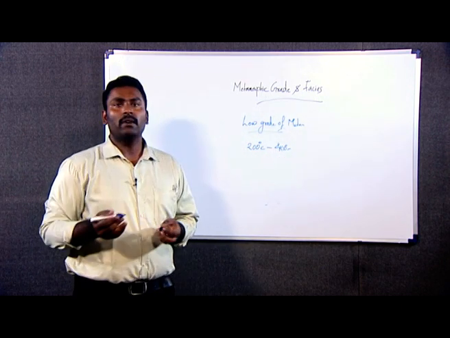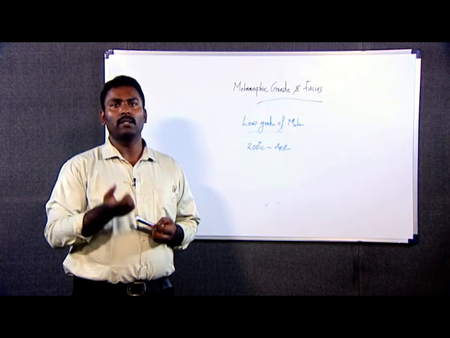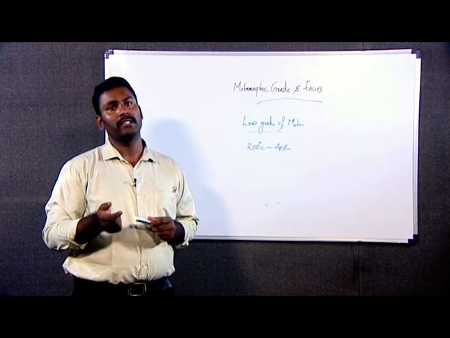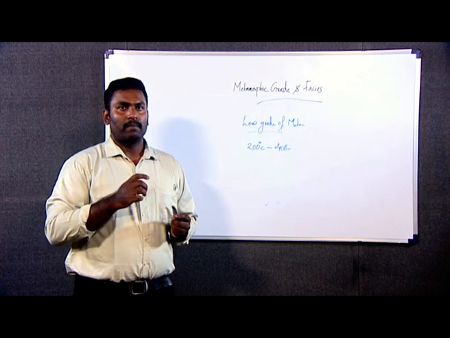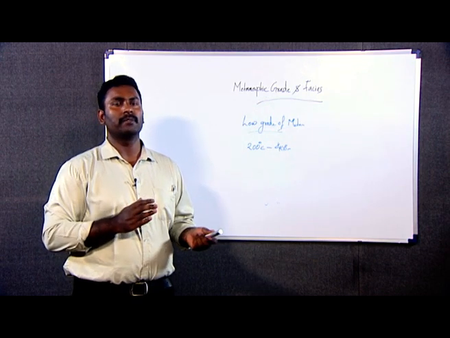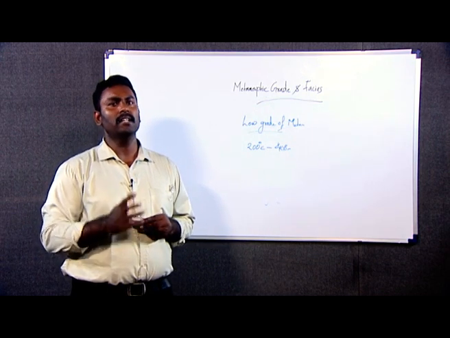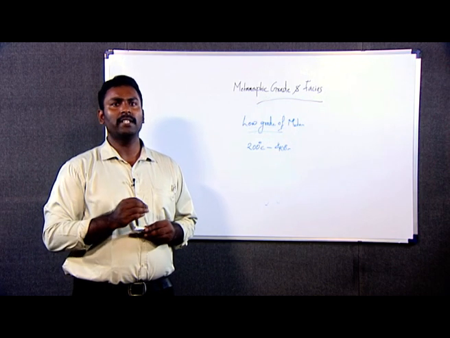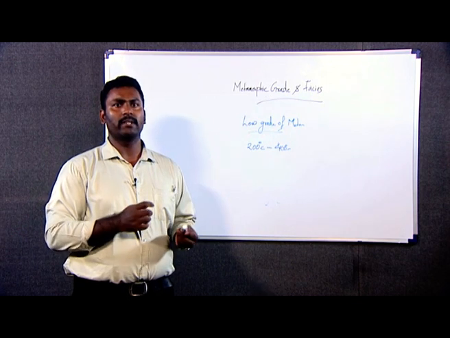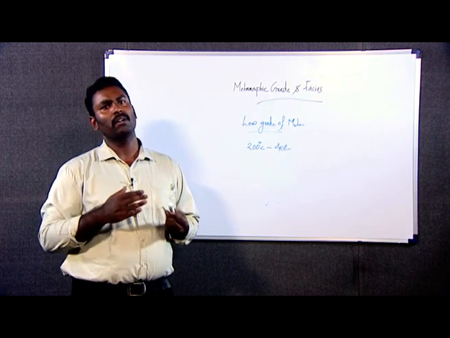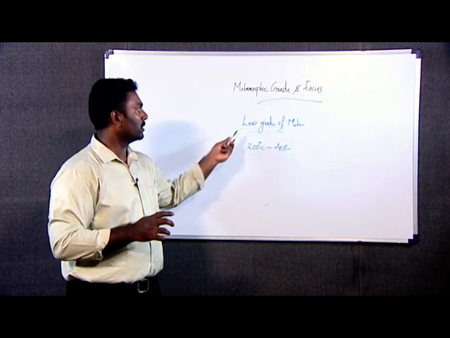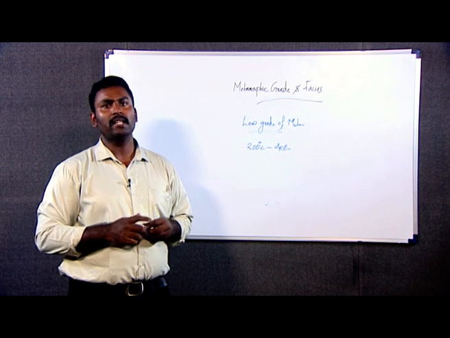When a metamorphic rock underwent this low grade of metamorphism, the important minerals present in the rock are hydrous minerals. Within the low grade and very low grade of metamorphism, hydrous minerals are always present, and if hydrous minerals are present in the metamorphic rock, that's an indication that the rock has undergone either very low grade or low grade metamorphism. So for low grade metamorphism, the typical minerals are hydrous minerals.